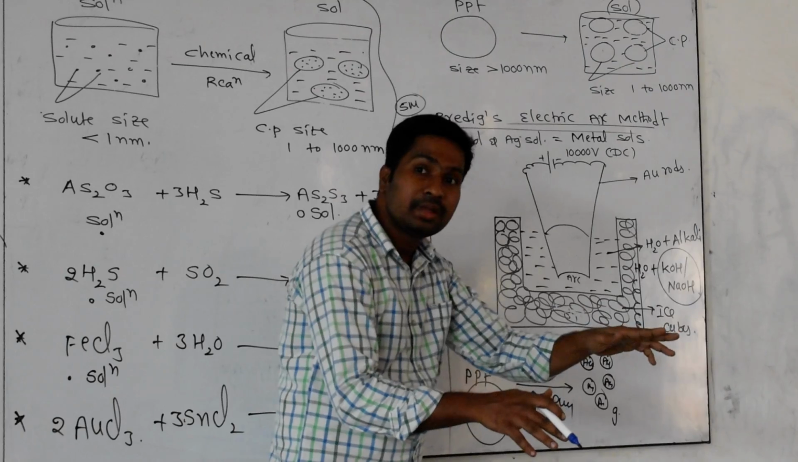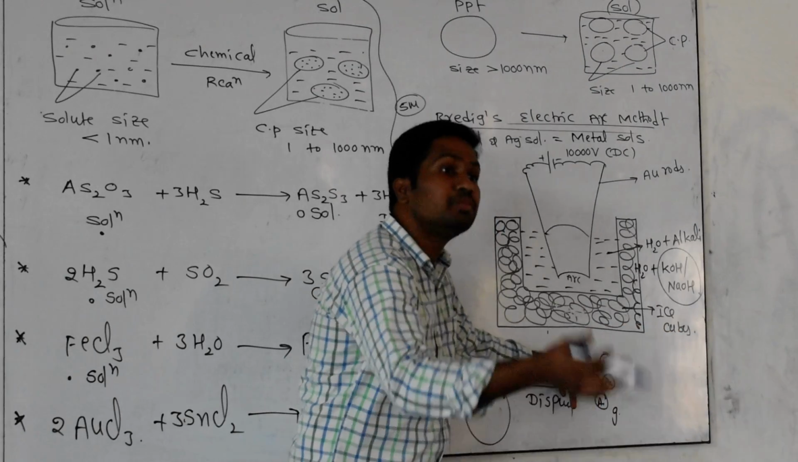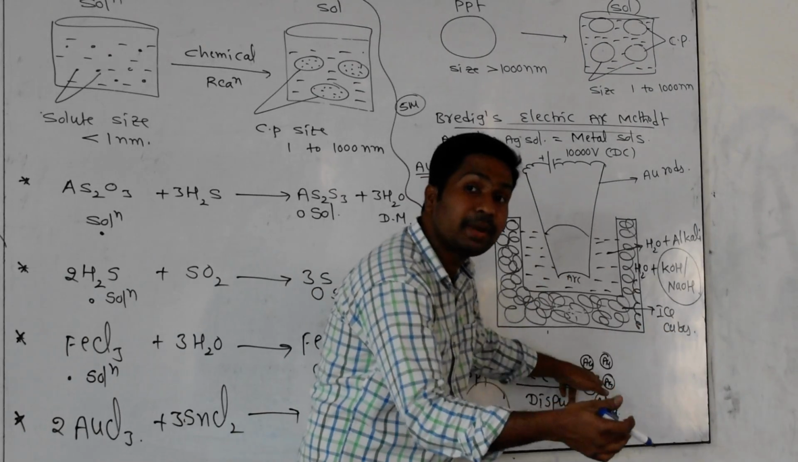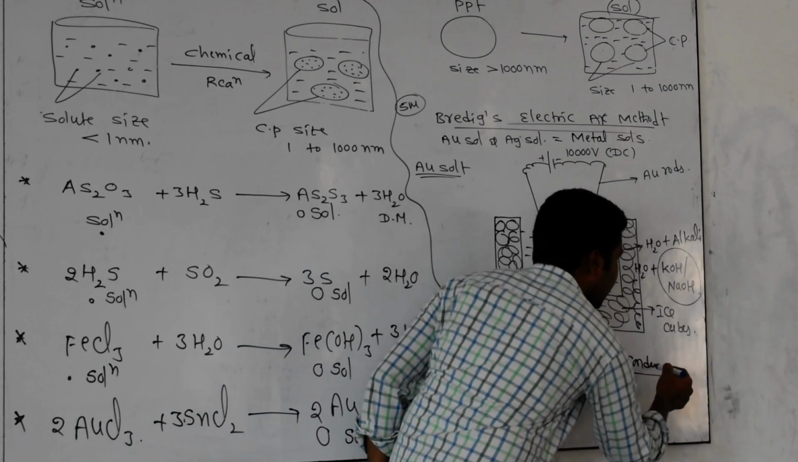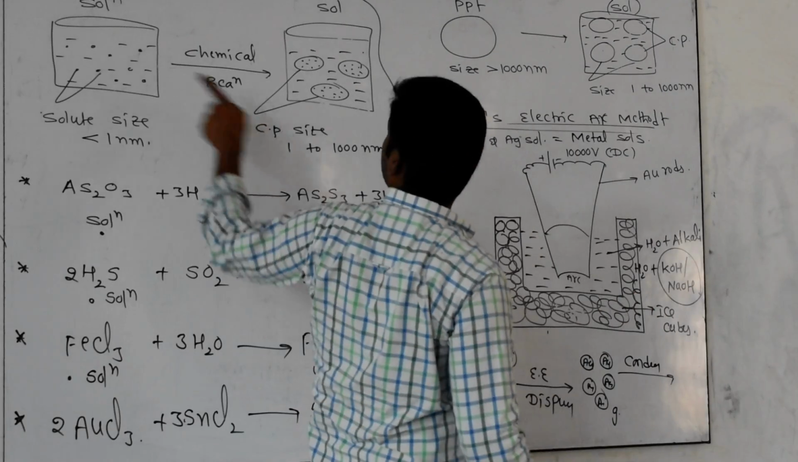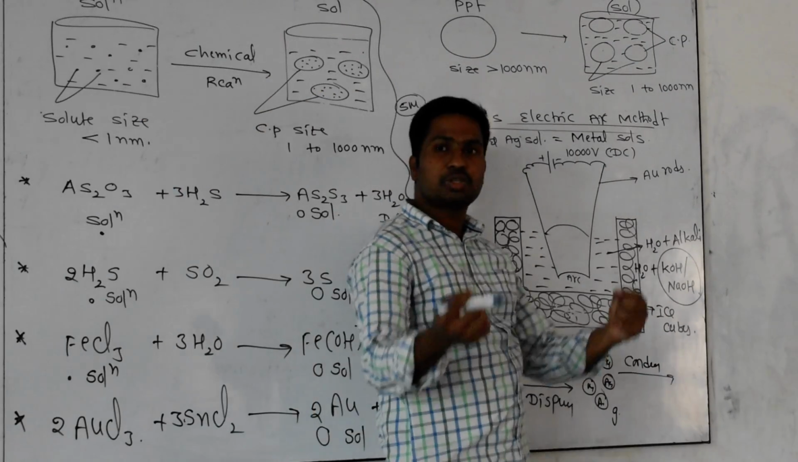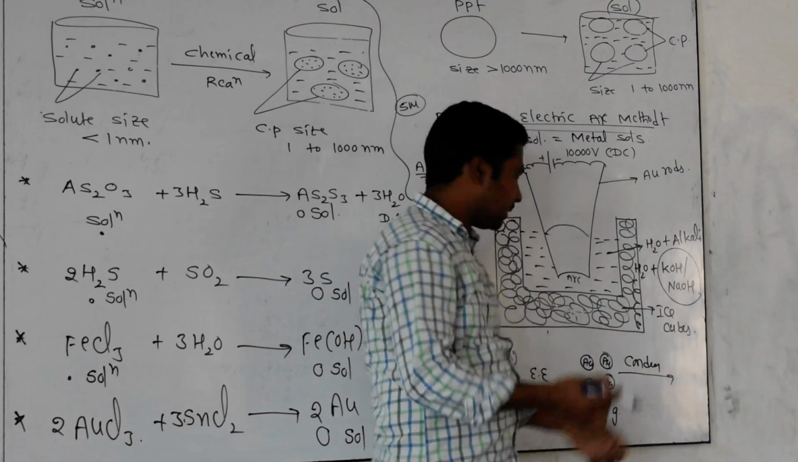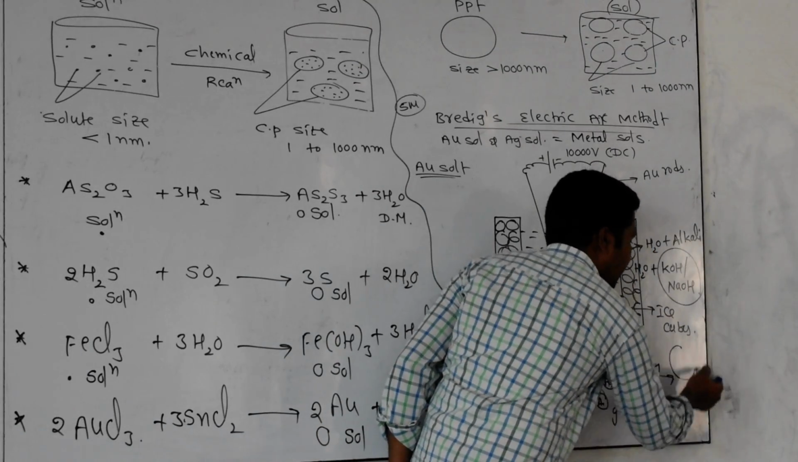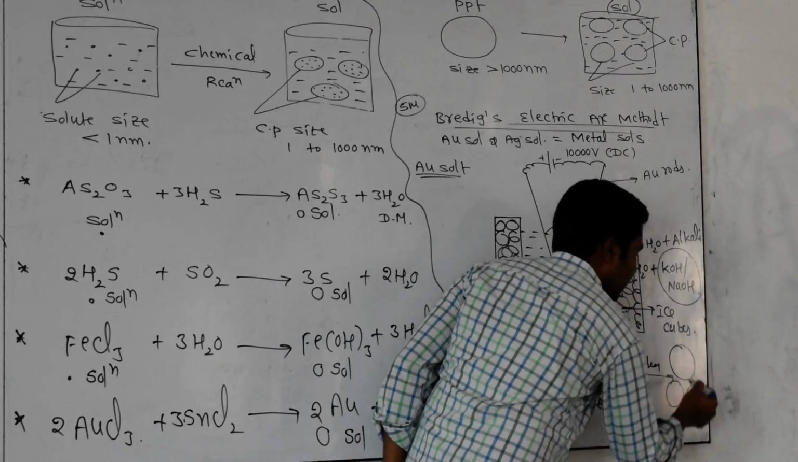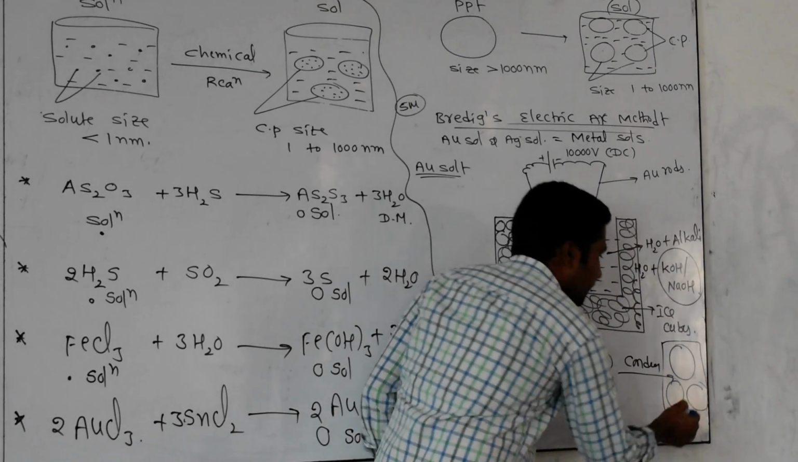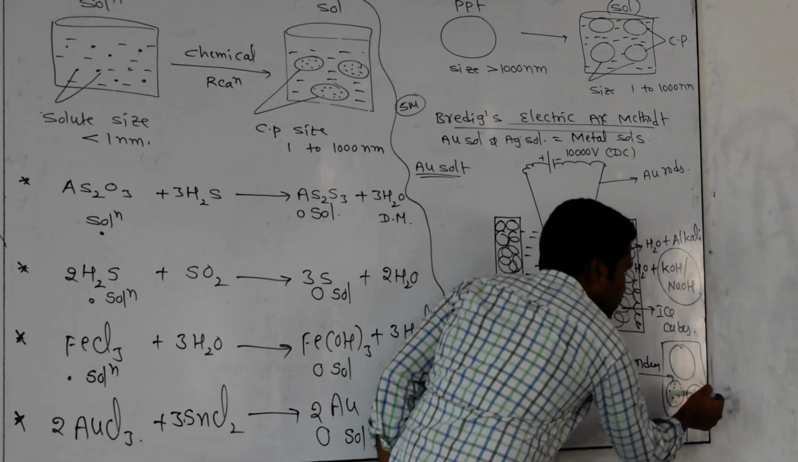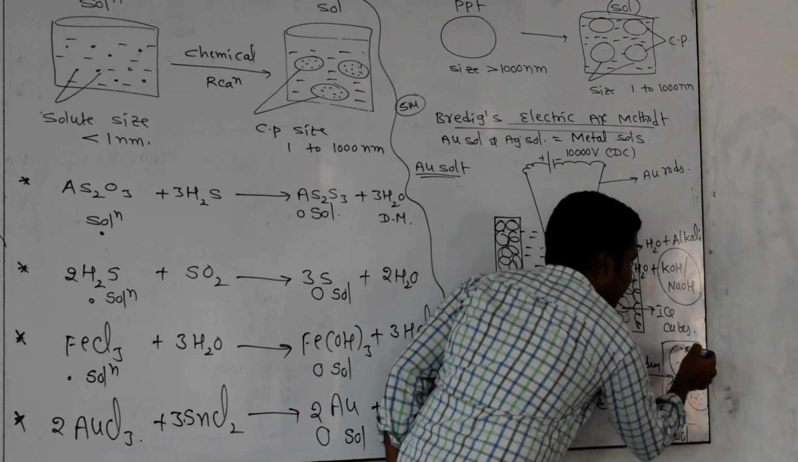Then what happens? The gas particles become cool. Becoming cool means condensation. Condensation means the small particles aggregate together, becoming colloidal particles. Yes, like that colloidal particles will be there. So many gold atoms aggregate together, becoming colloidal particle size.